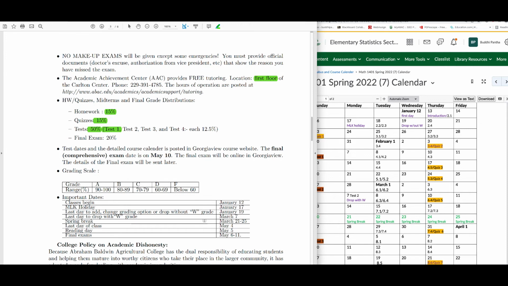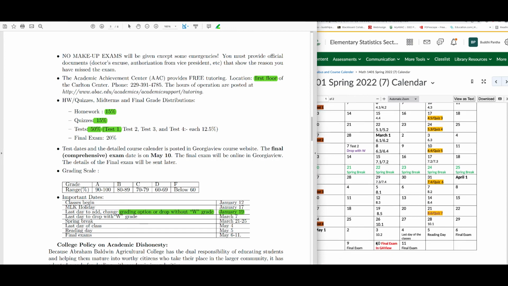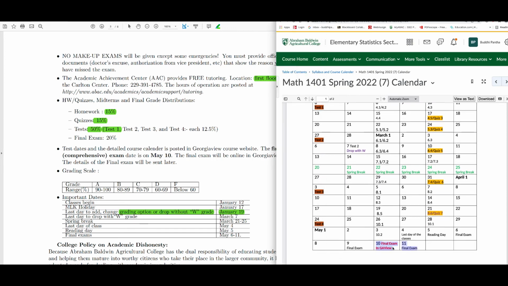The last day to drop a course without a W grade is January 19, 1 week from the start date, okay? The last day to drop the class with a W grade is March 7th. The last day of the class is May 4th. Reading day is May 5, and final exams are May 6 to 11. For this class, the final exam is on May 10th. Okay, that's what I already mentioned to you.